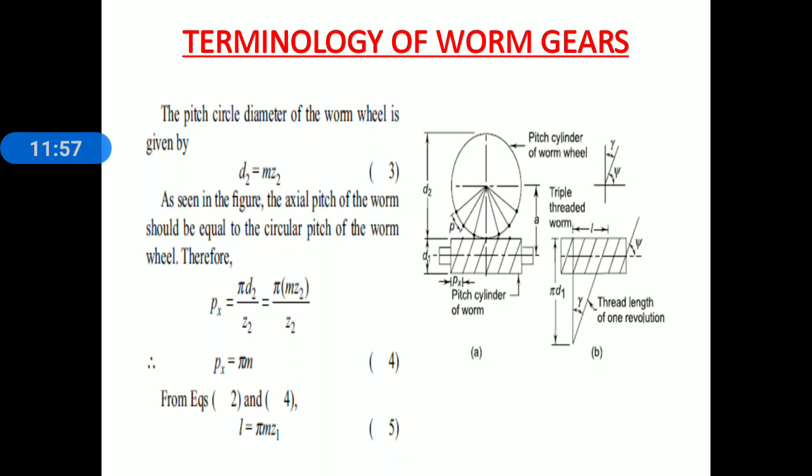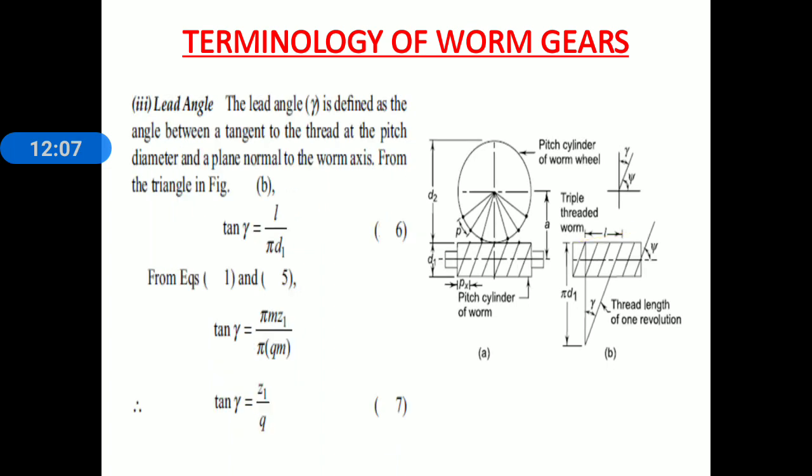Third point, lead angle. Again everyone observe figure B carefully. Lead angle is denoted by letter gamma. The lead angle is defined as the angle between a tangent to the thread at the pitch diameter and a plane normal to the worm axis.